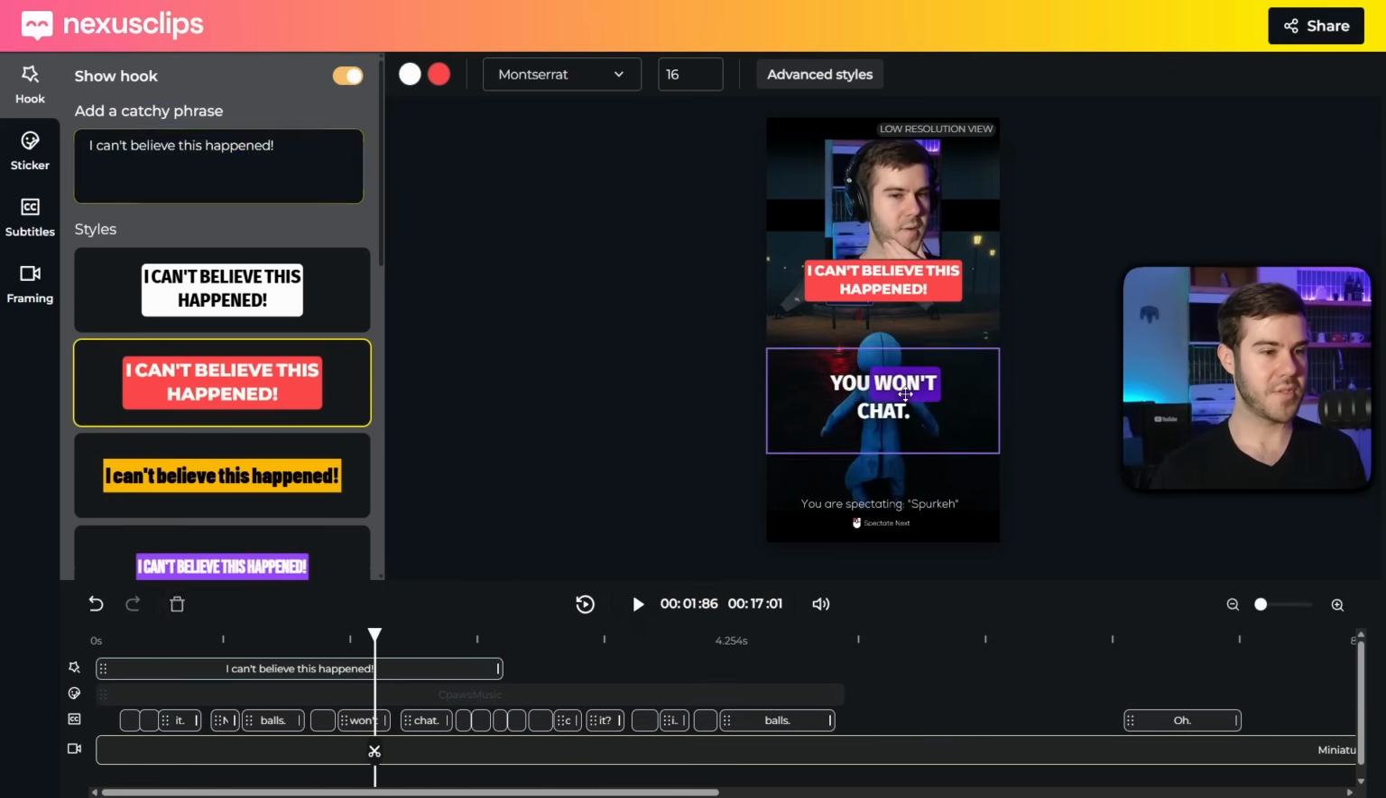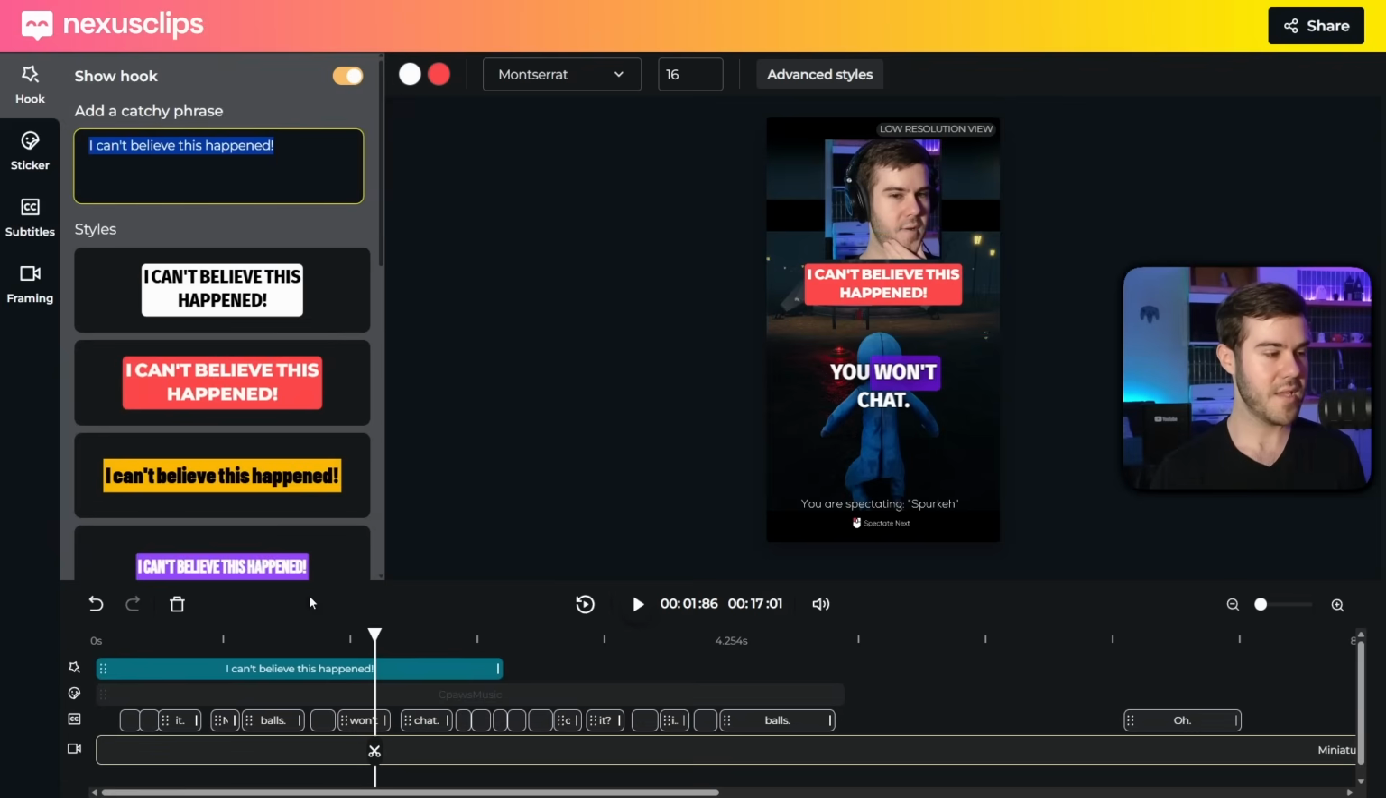You can also move these around too if you want to move the captions and then the hook and everything. And then now we can go back here and hit play.